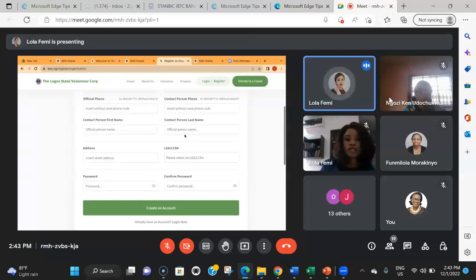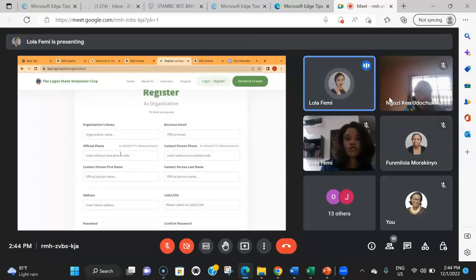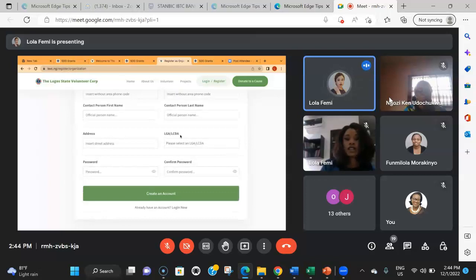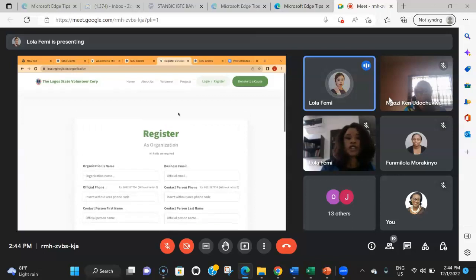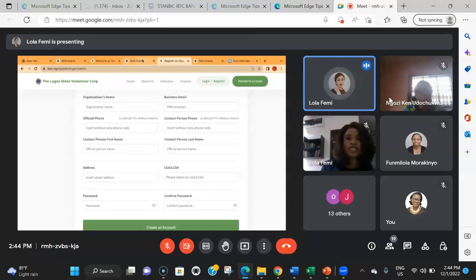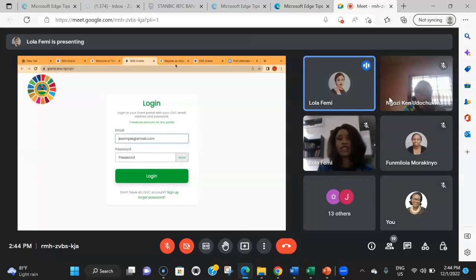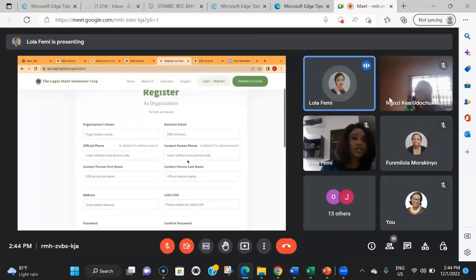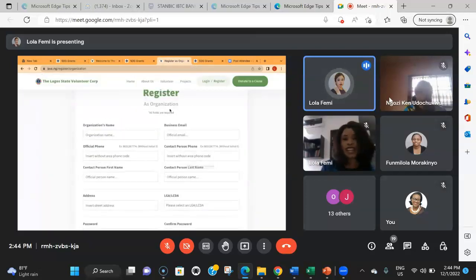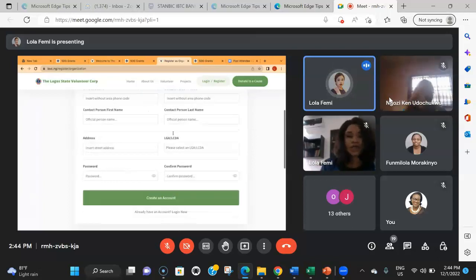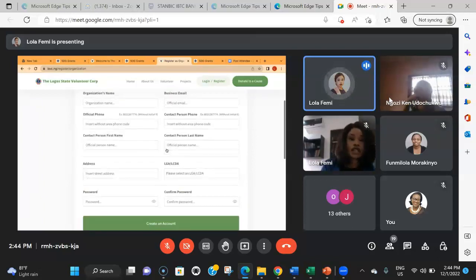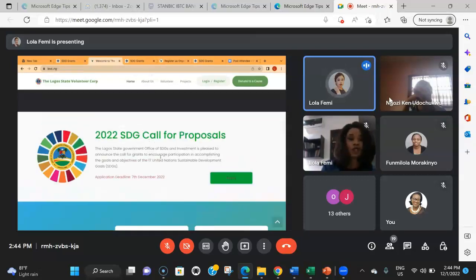There are a couple of things that you will need, like your official phone number, the contact person, your local government area, and then you create your password. You can also add your account number when you eventually sign in here. Then when you're done with your sign up, you verify it. I don't want to demo all of that because it's going to require me creating a new account, and I have 1 million accounts with LSVC already. So once you are done signing up, you're going to get a banner that you can just click on. It looks exactly like this when you log into your dashboard.